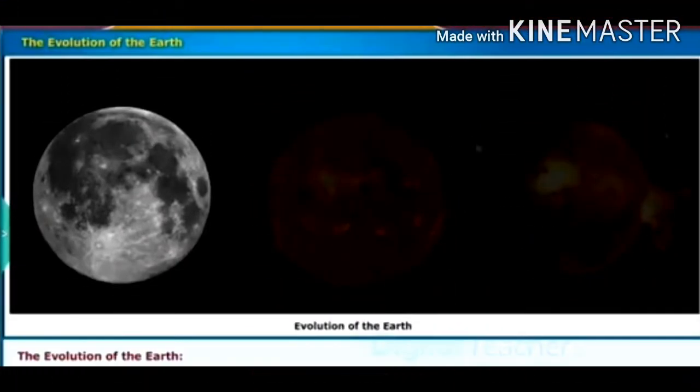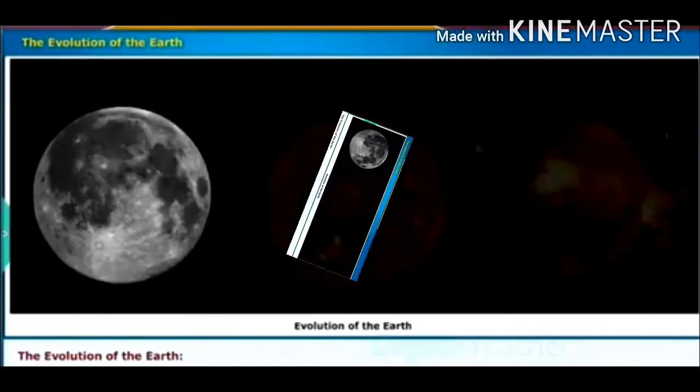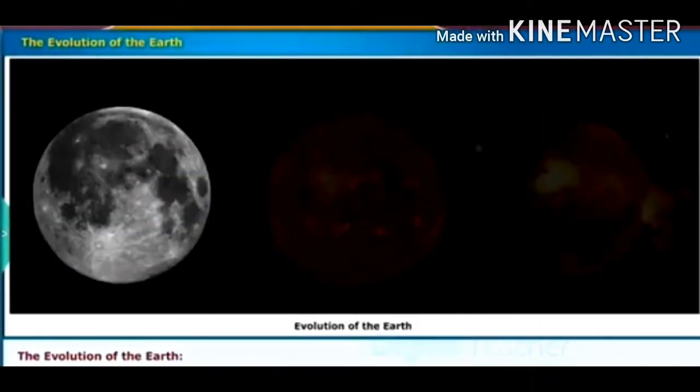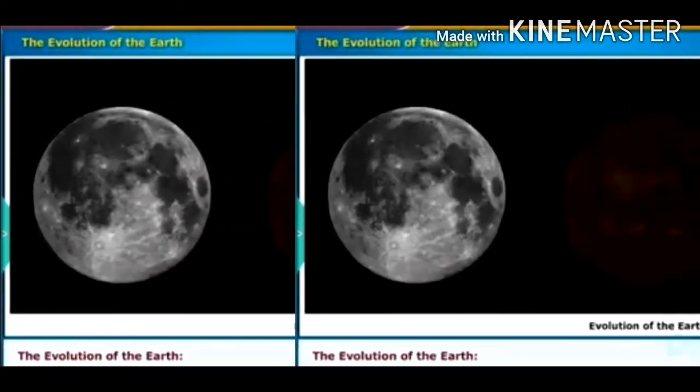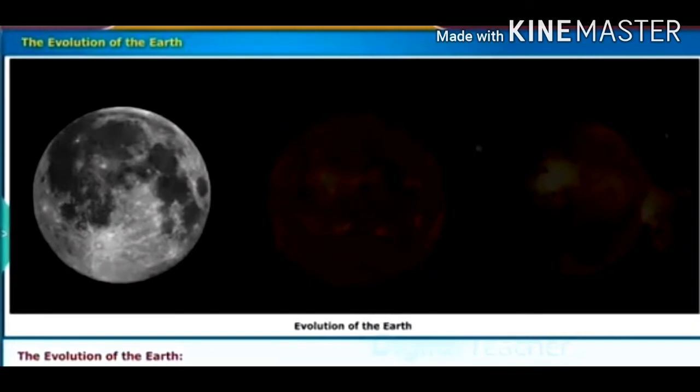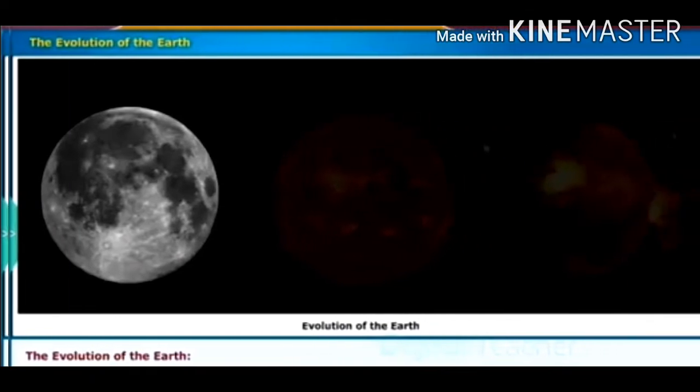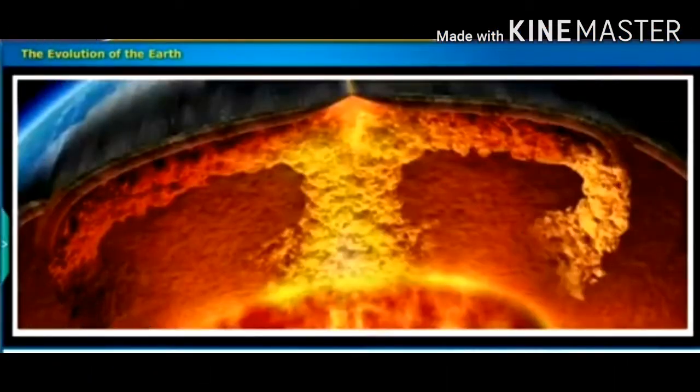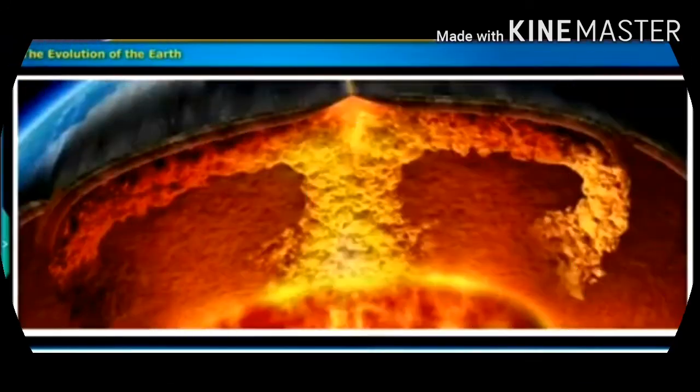In the initial stages, Earth was a ball of swirling dust clouds which passed through a molten stage and then was bombarded by massive rocks and other materials from space constantly. At the molten stage, the Earth was very hot.